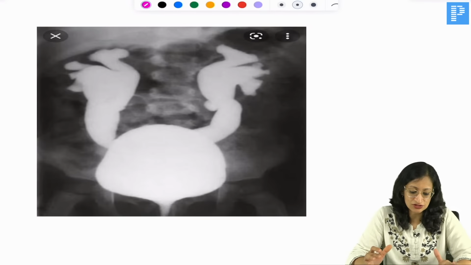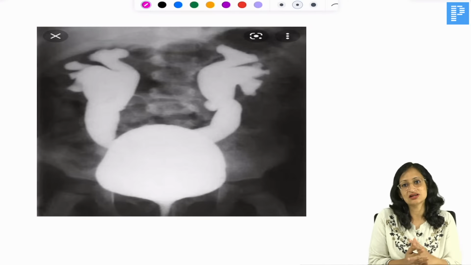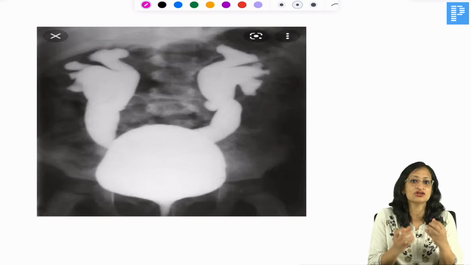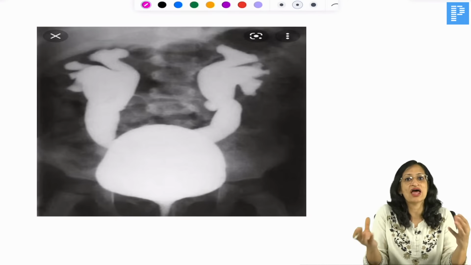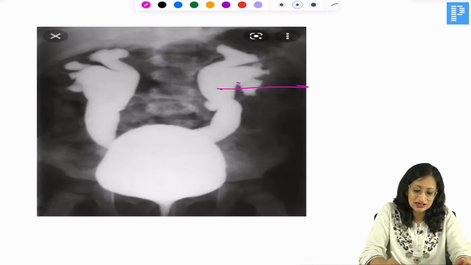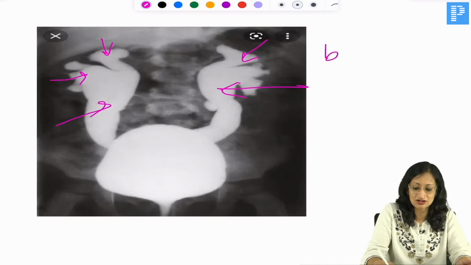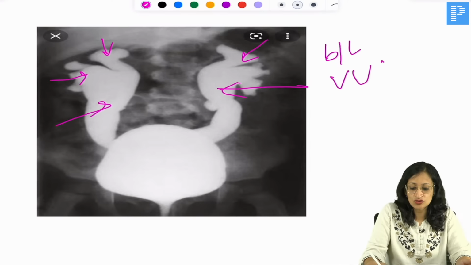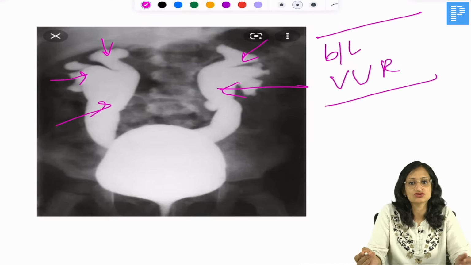And here what you see? So, here again you have done a dye study. You have introduced a dye from the urethra, and you're looking at both the ureters. You can see a retrograde flow from the bladder to the ureters, and the ureters are dilated and tortuous, the calyces are dilated. So, again this is bilateral vesicoureteric reflux, and there is of course hydronephrosis also. So, there is bilateral vesicoureteric reflux and hydronephrosis.